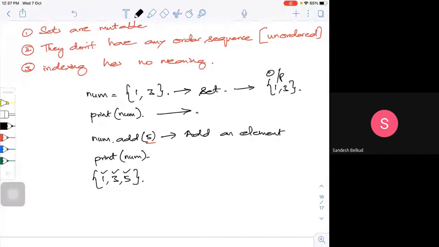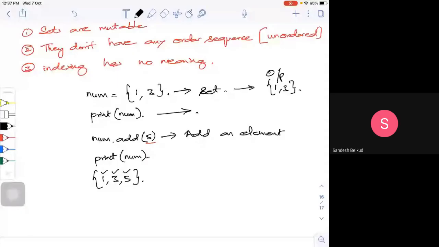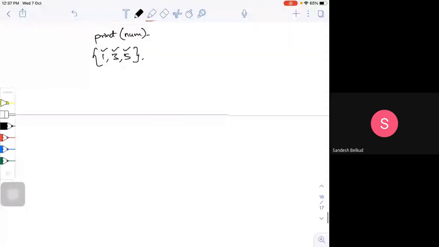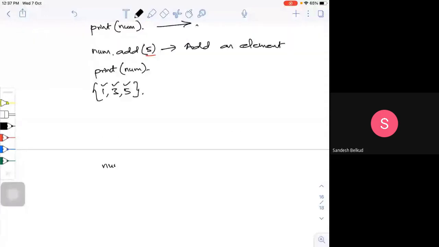You have an add method, or if I want to add multiple elements, we call it update. The update method is also there. If I want to add multiple numbers, I need to use update.